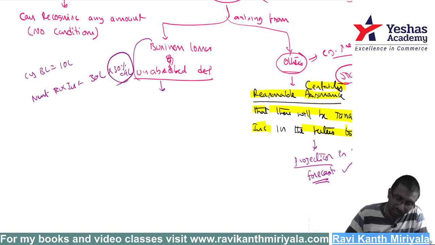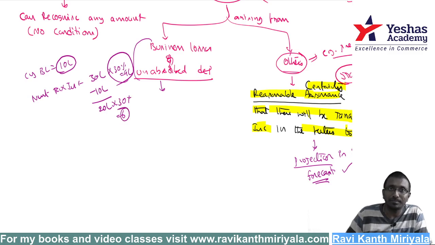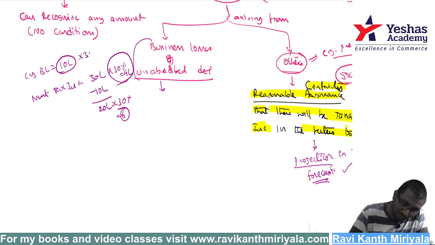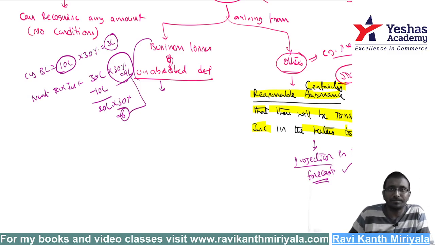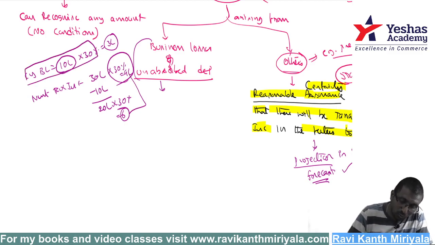But now what are you doing? No, sir, last year I made a loss. So minus 10 lakh rupees, sir, that is equal to 20 lakh. 20 lakh into 30%, I will pay 6 lakh. Correct. That means 10 lakh into 30%, which is equal to 3 lakh. 3 lakh is nothing but the difference between 9 lakh and 6 lakh. Hope you understood. Correct? So the 10 lakh loss is going to be useful.